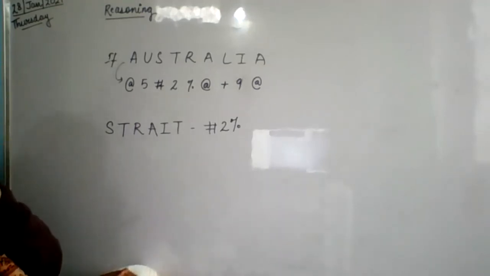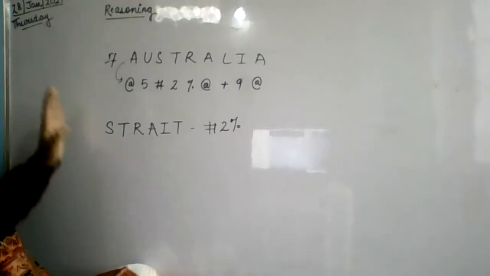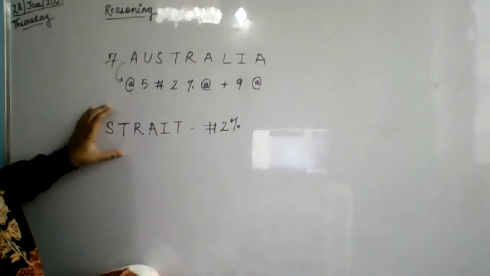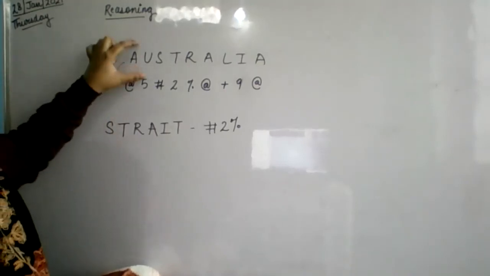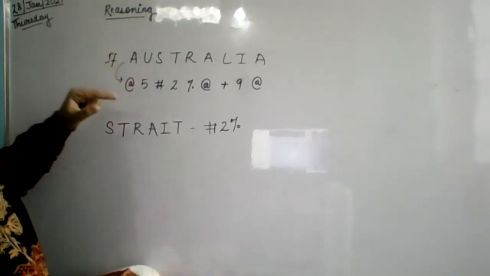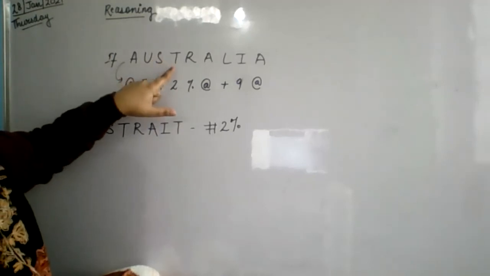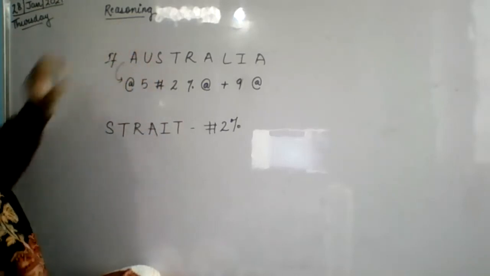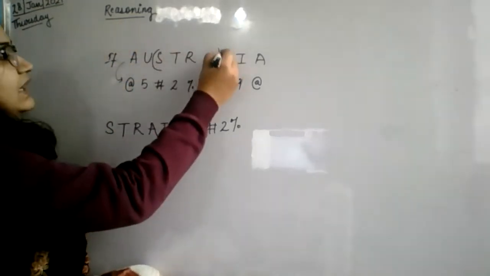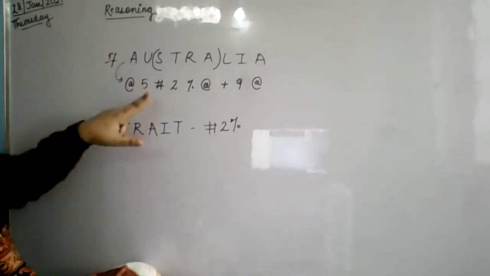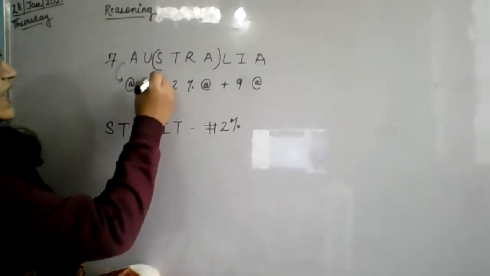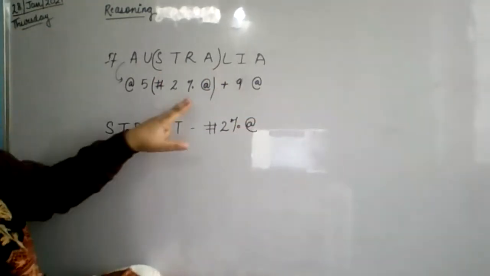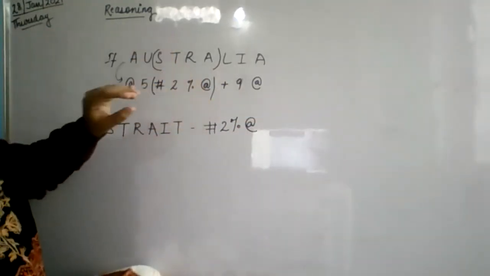देखो बेटा, let me explain you quickly because meeting is going to be over soon. Australia means you have to take out the word straight. All the letters present here are present in word Australia. So we will pick up the letters from here itself. See here, S hashtag, T 2. STRA we have to take out. STRA is hashtag 2 C, hashtag 2 ampersand at the rate. तो हमारे STRA ही आ गया.